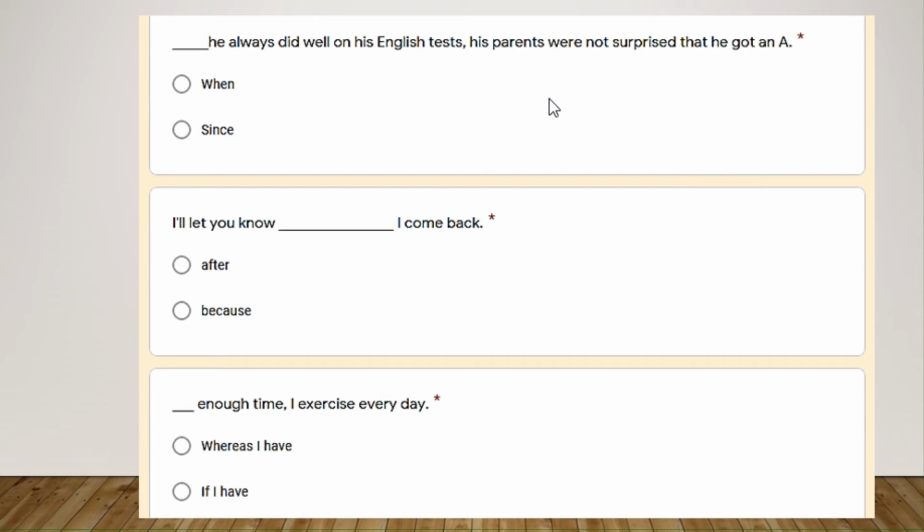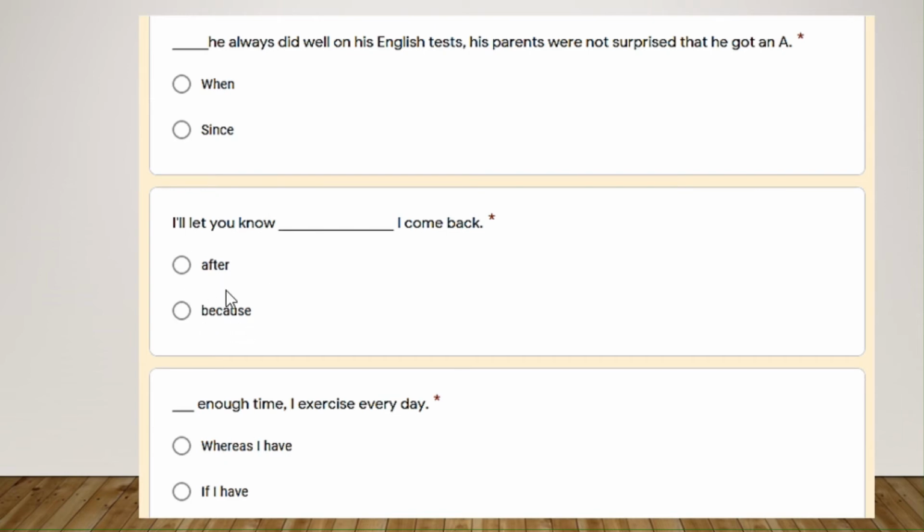So let's analyze here. He always did well on his English test. His parents were not surprised, right? Is that the reason why they were not surprised? Since he always did well, right? Since. I'll let you know when I come back. Because I come back? No, it doesn't make sense.